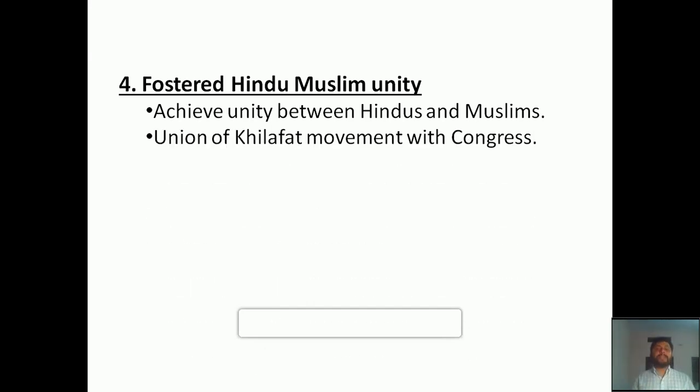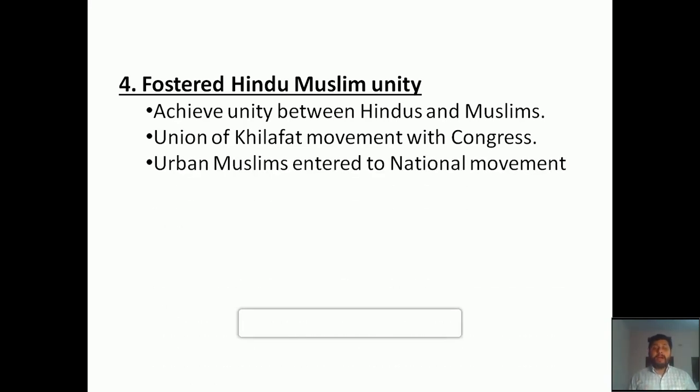The next point says the union of the Khilafat movement with Congress. We have already seen what the Khilafat movement is, which had happened due to the defeat of Turkey in the First World War, in which the British fought against Turkey, and it led to the beginning of the Khilafat movement in India. And again, we have seen Gandhiji was elected as the president of the All India Khilafat movement, with the support of the Congress. So all these helped to foster the relationship between Hindus and Muslims, especially Hindu-Muslim unity.